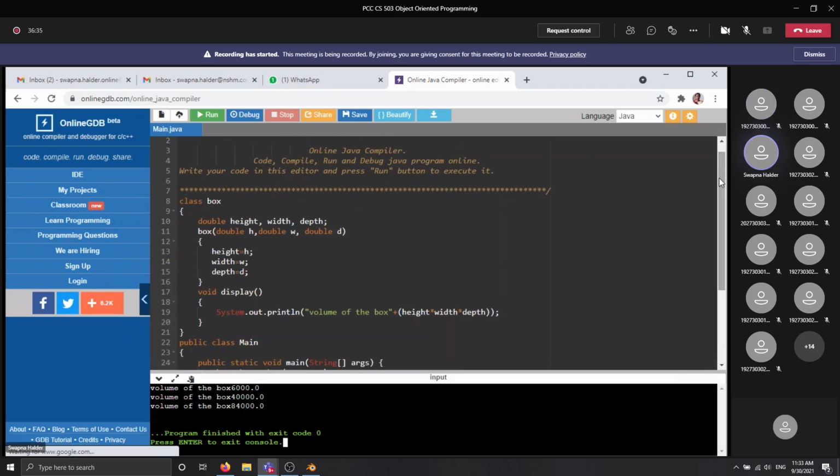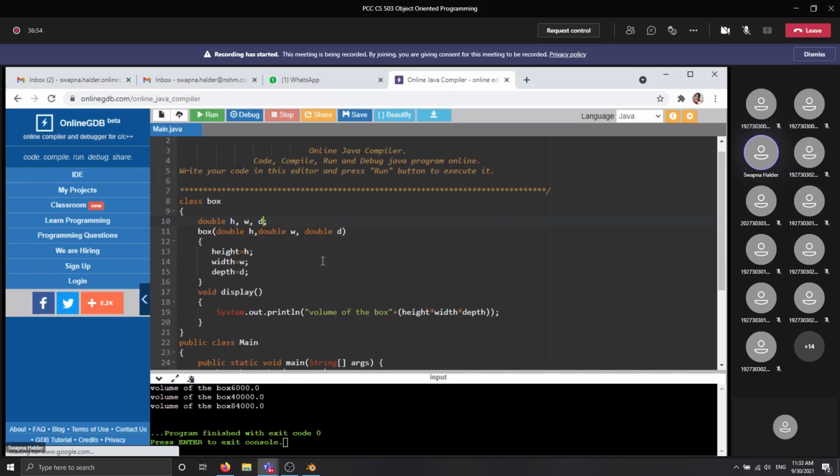Now the second point I want to mention: if you write here the same names, this is also height, this is also width, this is also depth, you can do that.